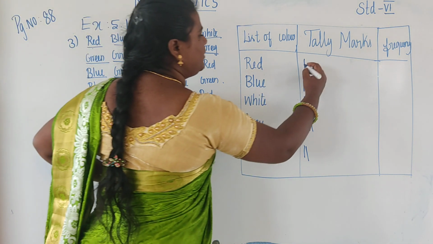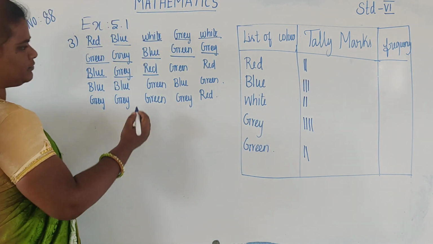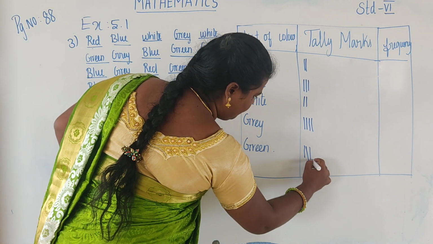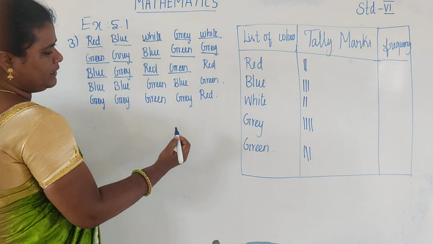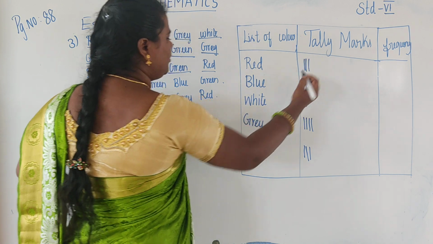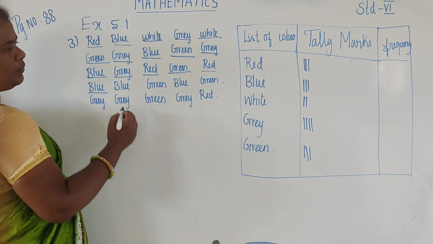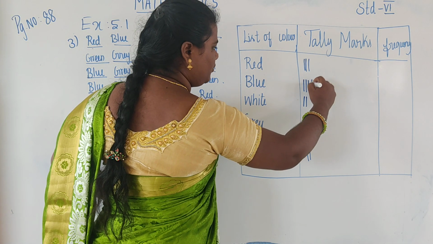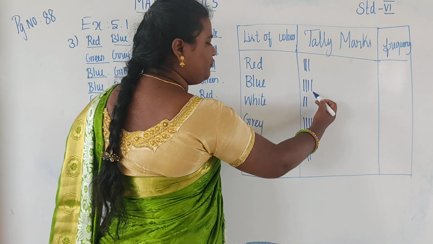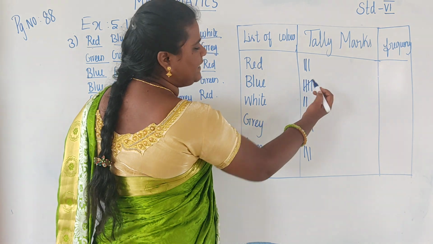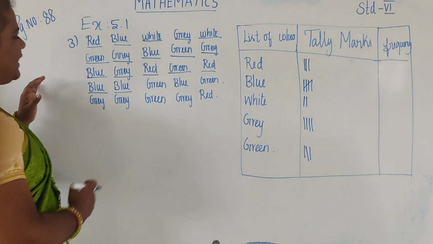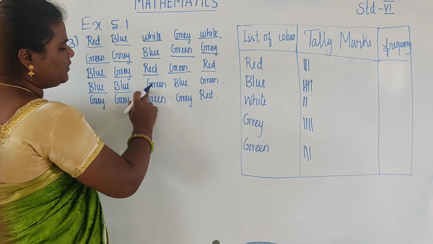Next green and red. Next blue and blue. The fifth one is slanted. Okay, next one is green.